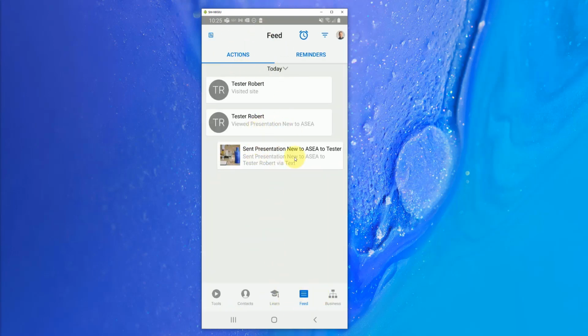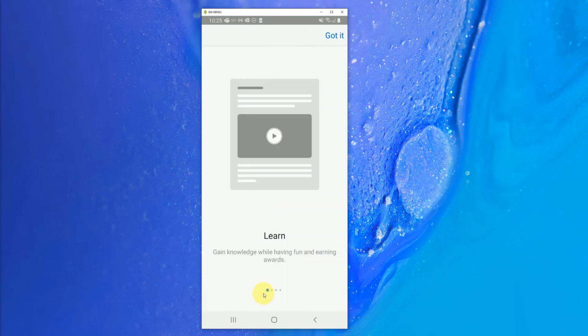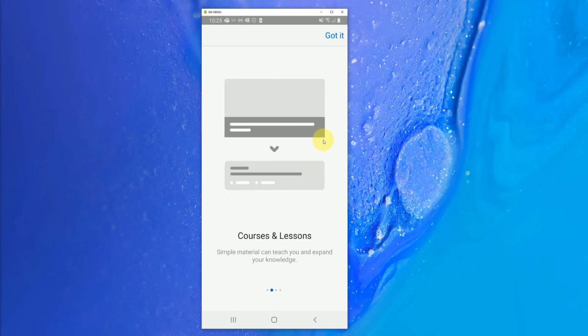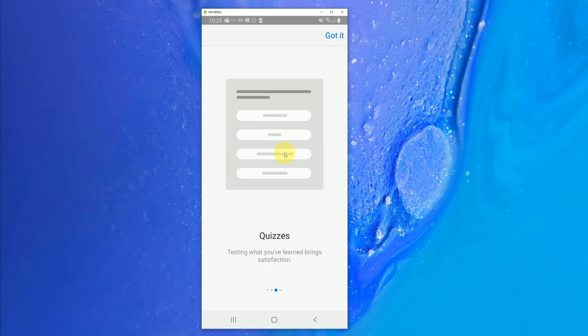So that's the activity feed section. Another quick area I want to take some time and show you real fast is the Learn section. We have some big plans for the Learn section that I'm excited to show you more about. This is where you can go through courses and lessons and quizzes of different ASEA content and material so that